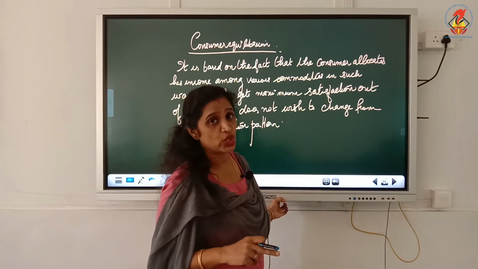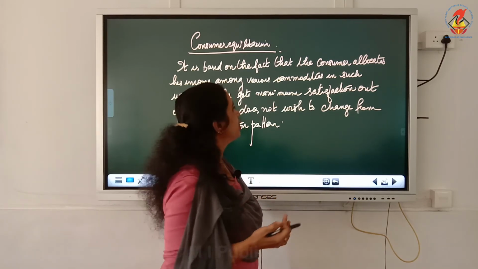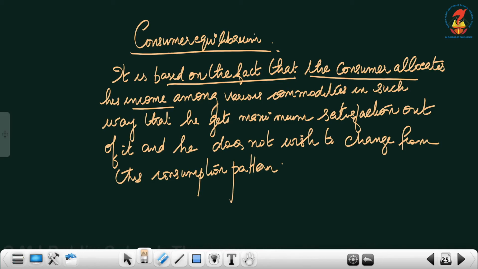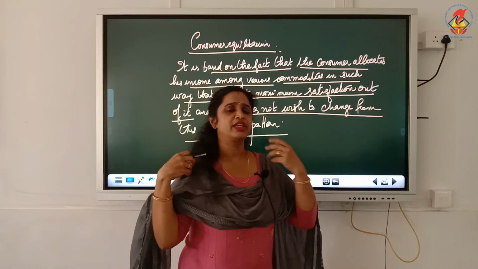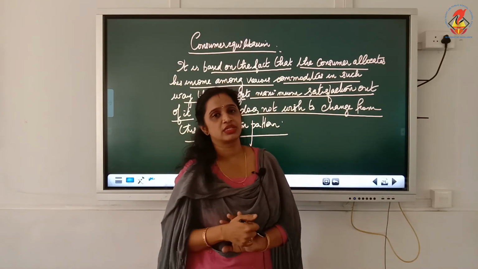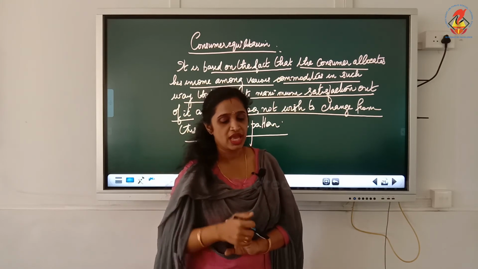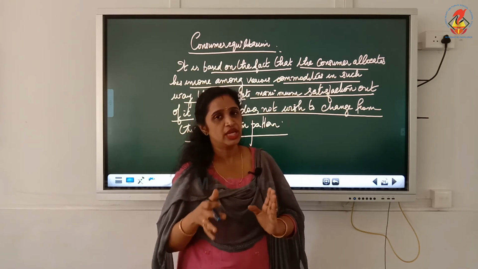Consumer equilibrium is based on the fact that the consumer allocates his income among various commodities in such a way that he gets maximum satisfaction out of it, and he does not wish to change from this consumption pattern, because he is getting maximum satisfaction based on preference, income, price, etc. Therefore we can say he is in equilibrium.